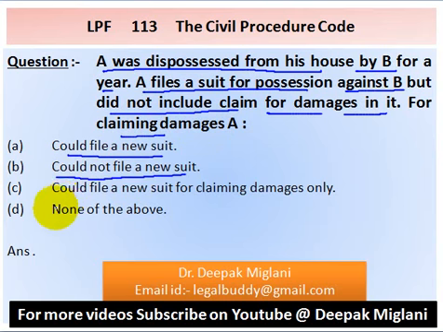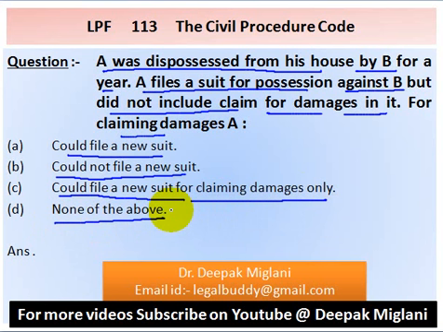Option C, could file a new suit for claiming damages only. Option D, none of the above. Option B is the correct answer. A could not file a new suit. Answer is option B.